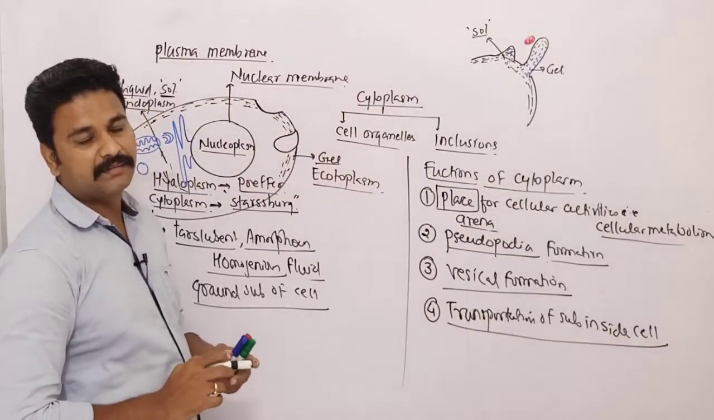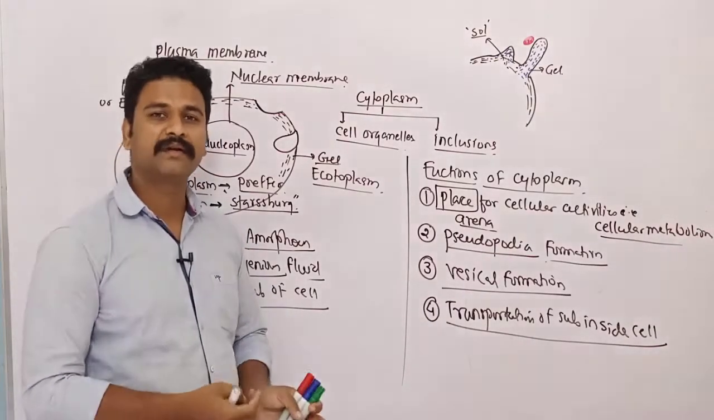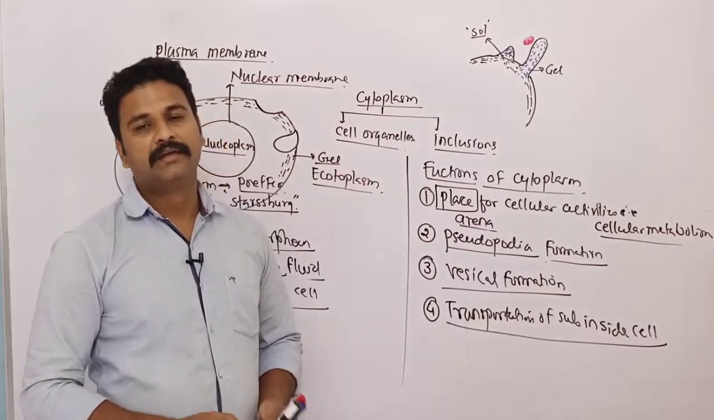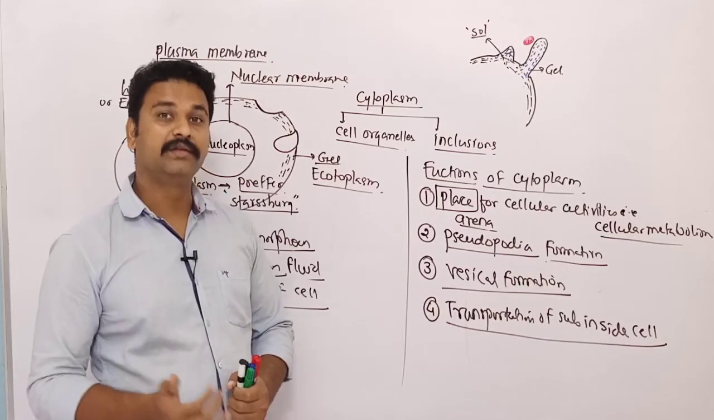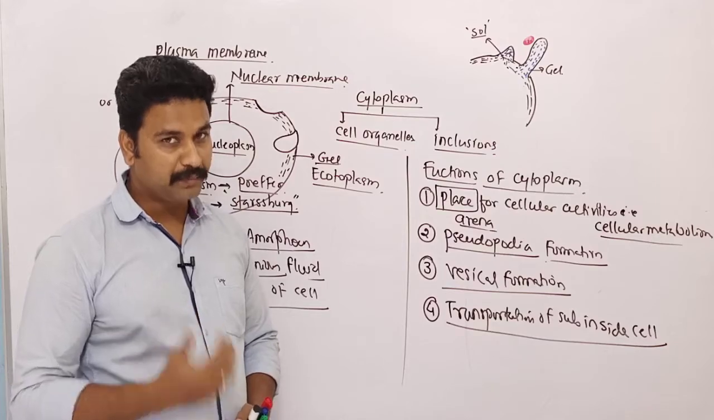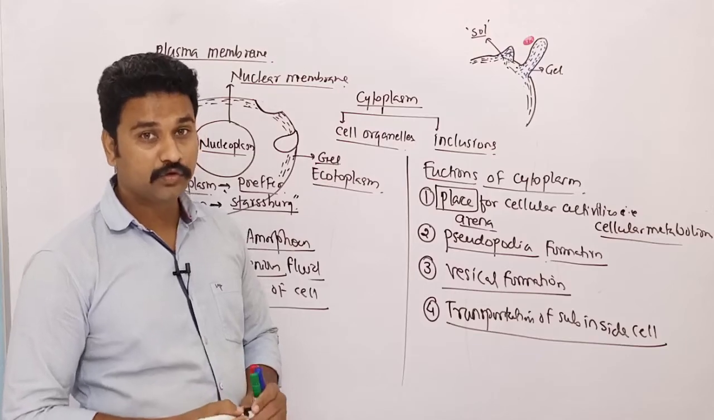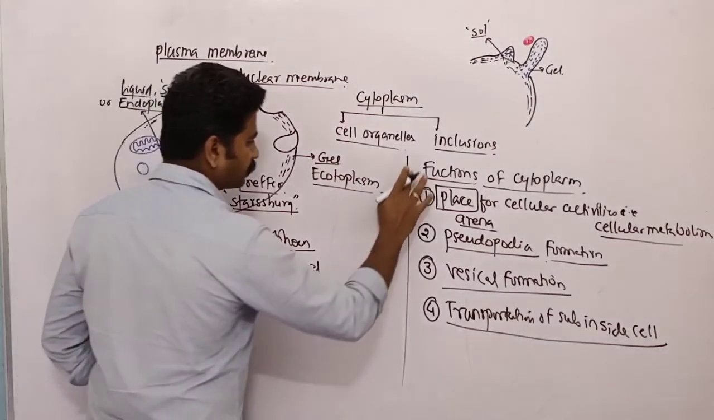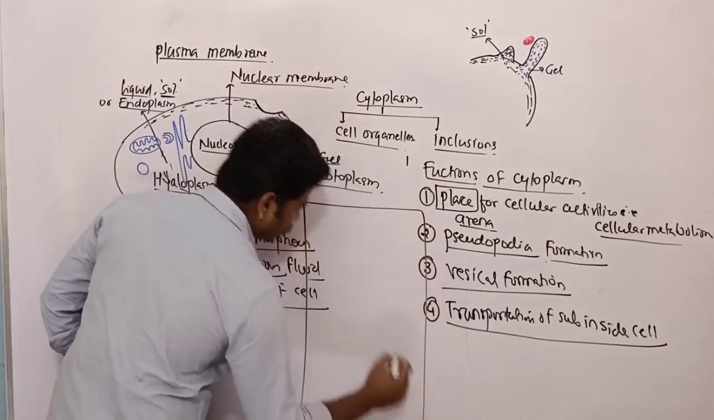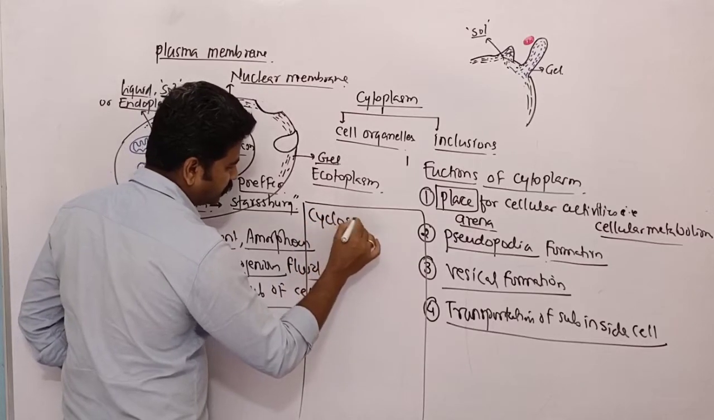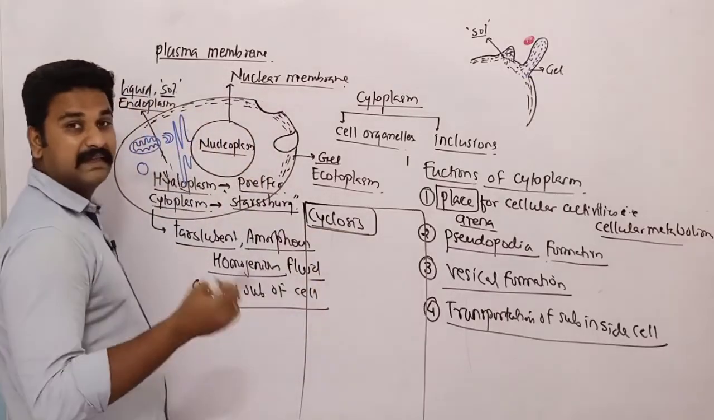In eukaryotic cell, the substance will get transported inside the cell due to the movement of cytoplasm. This is very contradictory to prokaryotic cell, where the cytoplasm will not move at all. But the eukaryotic cytoplasm will show you movement, and the movement of cytoplasm in eukaryotic cell is called cyclosis. Okay, so this is a very important point. This cyclosis will help in the transportation of substances inside the cell.